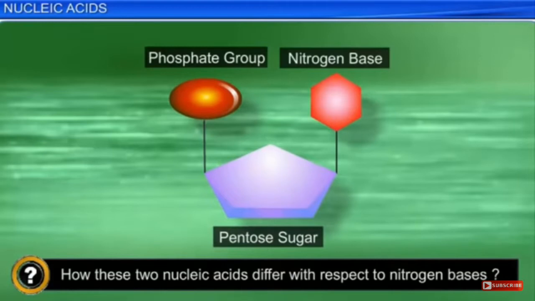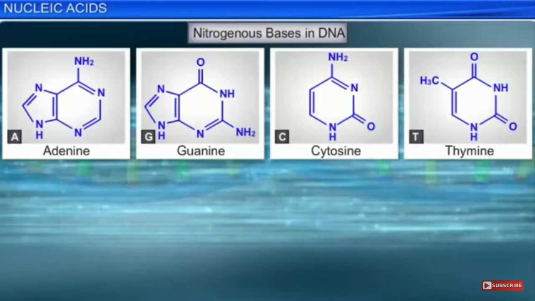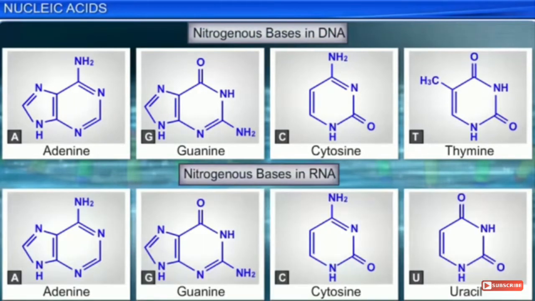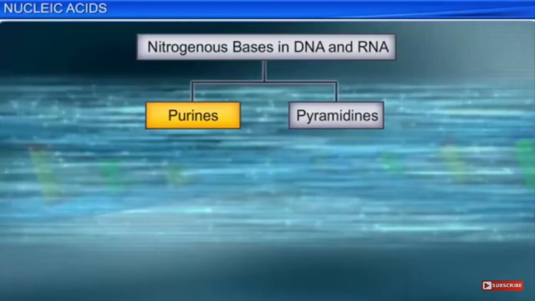Dear students, you can see further that we have different nitrogenous bases. Nitrogenous bases present in DNA are adenine, guanine, cytosine and thymine. If we talk about the nitrogenous bases present in RNA, we have adenine, guanine, cytosine, but instead of thymine now we have uracil. So sometimes this question may be asked: which is the nitrogenous base that is substituted in RNA? That is uracil.